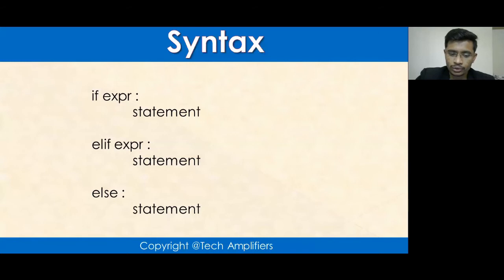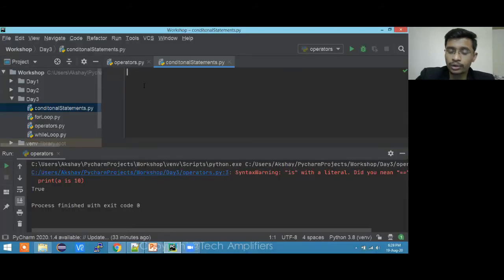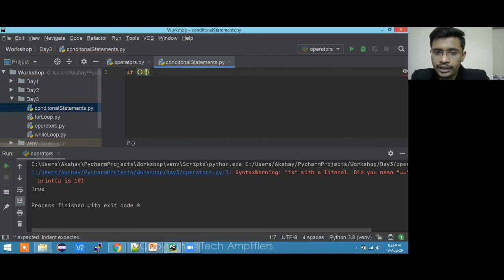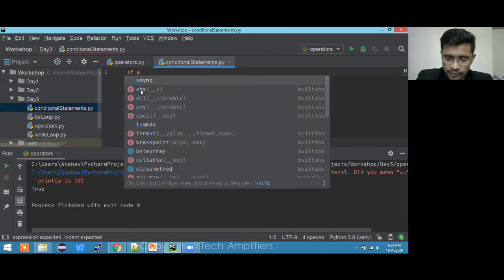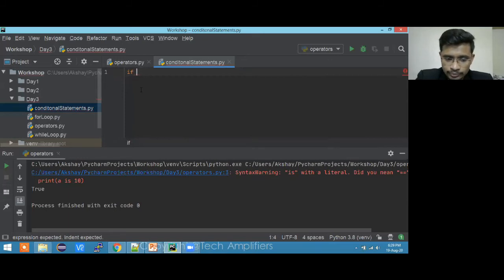Those who are already from a programming background, this is how you used to write conditional statements in other programming languages. But this is not the case with Python. In Python, we used to put the expression in round brackets, but that is not the case here. So what I'll do is check if 10 is greater than or equal to 5.